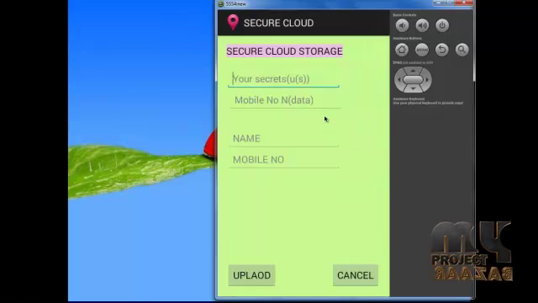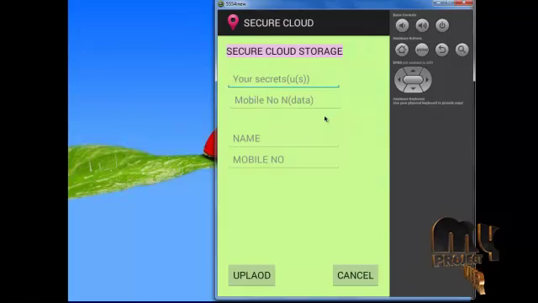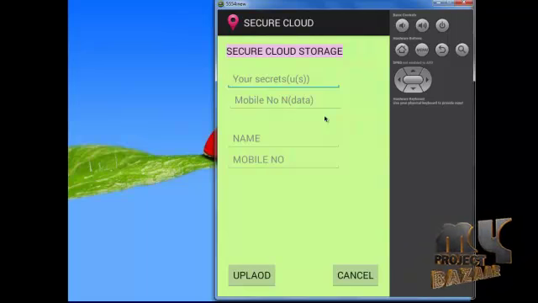In the upload activity, the user must enter their name, their mobile number and the secret key, and the file name and file data. After providing the data, the user must click the upload button. After the upload succeeds, to exit to the home page, the user must click the cancel button.